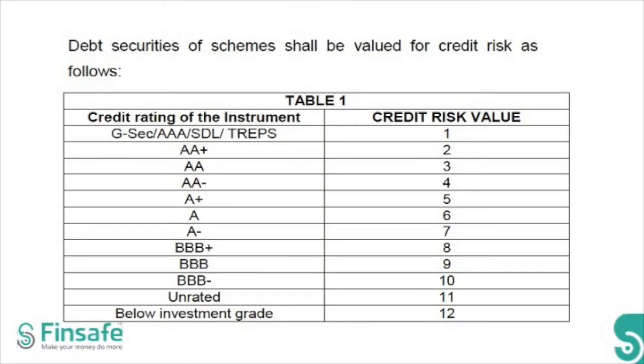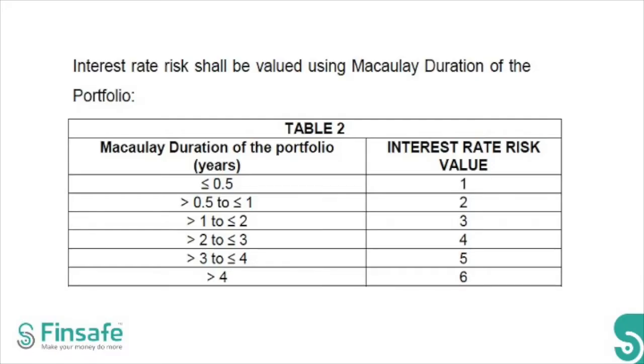Debt funds are going to be categorized based on 3 primary risks, which is credit risk, duration risk, and liquidity risk. First off, when we look at credit risk, then the debt securities of the schemes will be valued for credit risk on a scale of 1 to 12, as you can see in the particular chart. Interest rate risk, the debt schemes will be valued for interest rate risk on a scale of 1 to 6, with 1 being the least and 6 being the highest, based on the Macaulay duration of the scheme's portfolio.